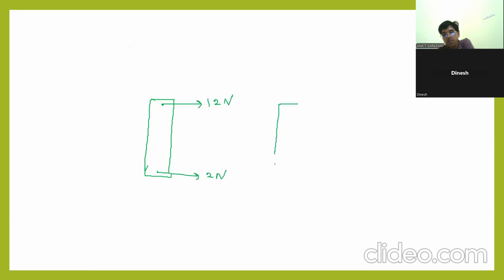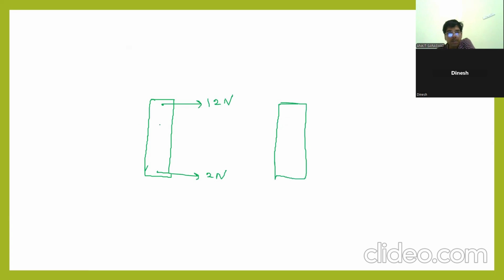One more meaning I would like to explain. For example, this is the rod. Clear? On this rod, you are applying a force here, for example, 12 Newton. Clear? And you are applying at this point 2 Newton. Then this rod is moving forward. Clear?